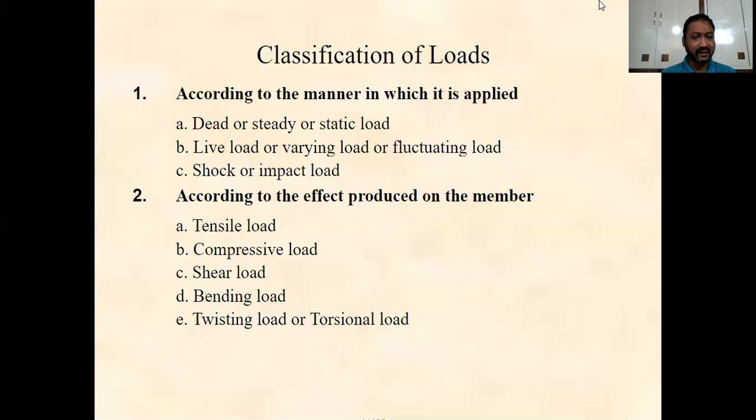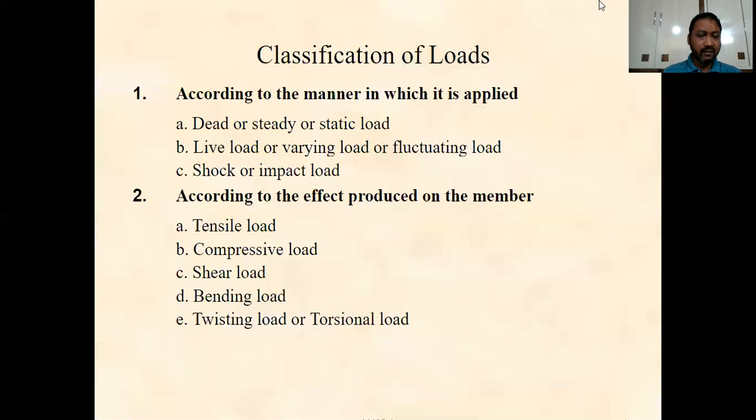But in the case of the bending load, the load is acting in a vertical direction, or in a direction perpendicular to the axis of the member, as a result of which some kind of deflection is produced in the member.